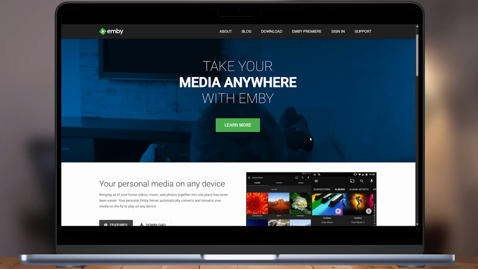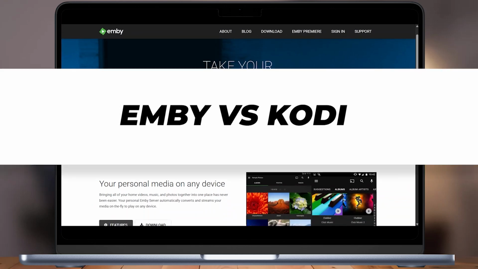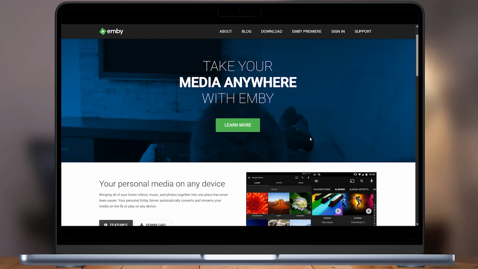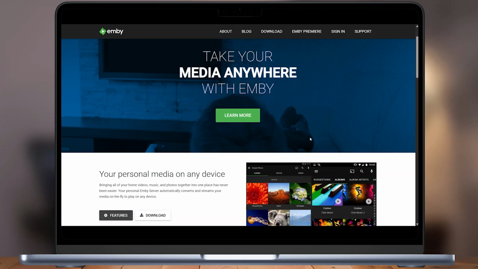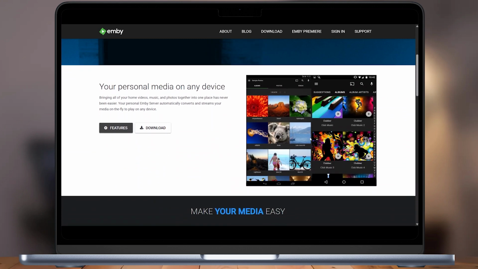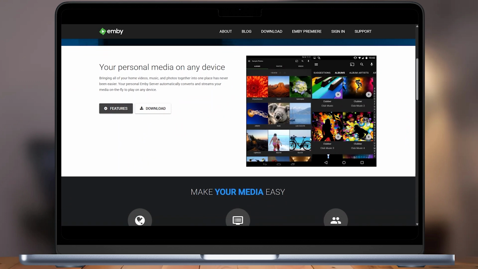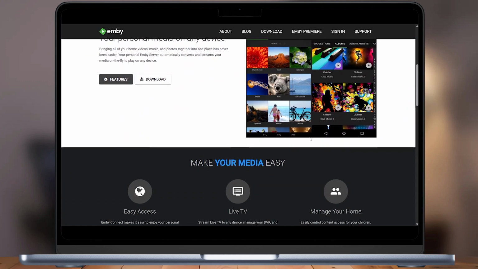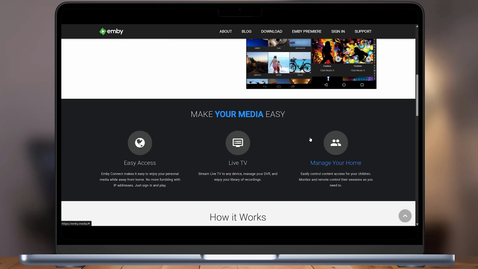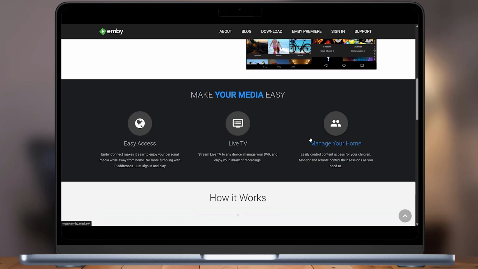Hello everyone, in today's video, I'm going to compare Emby and Kodi. Emby is a media server platform designed to organize and stream your personal movies, TV shows, music, and photos to multiple devices. It works by scanning your media libraries, gathering metadata like cover art and descriptions, and then serving that content to apps on phones, tablets, smart TVs, streaming devices, and web browsers.